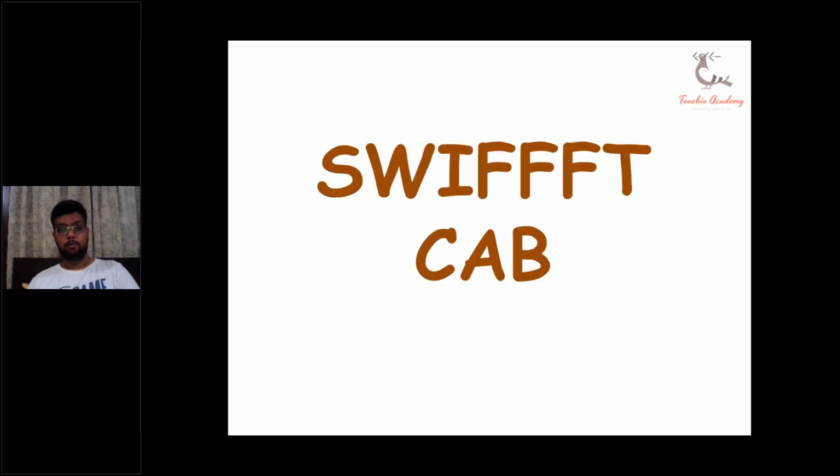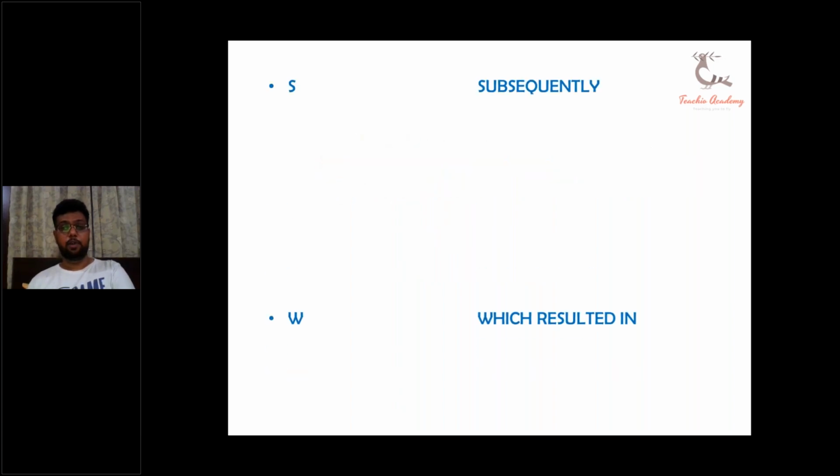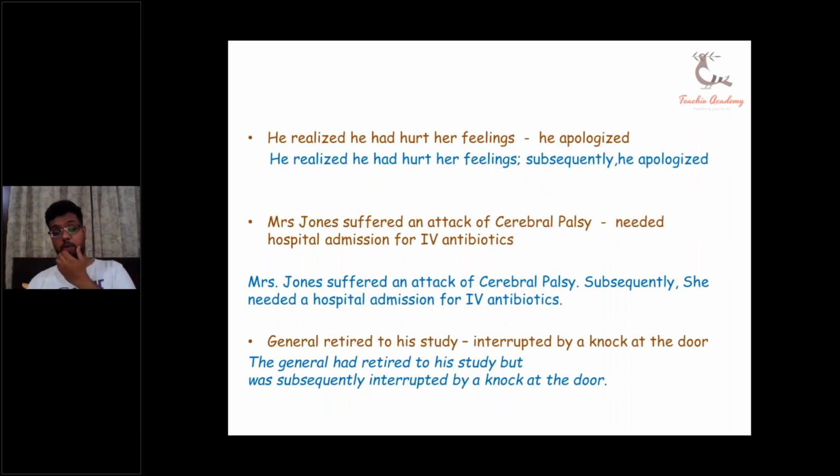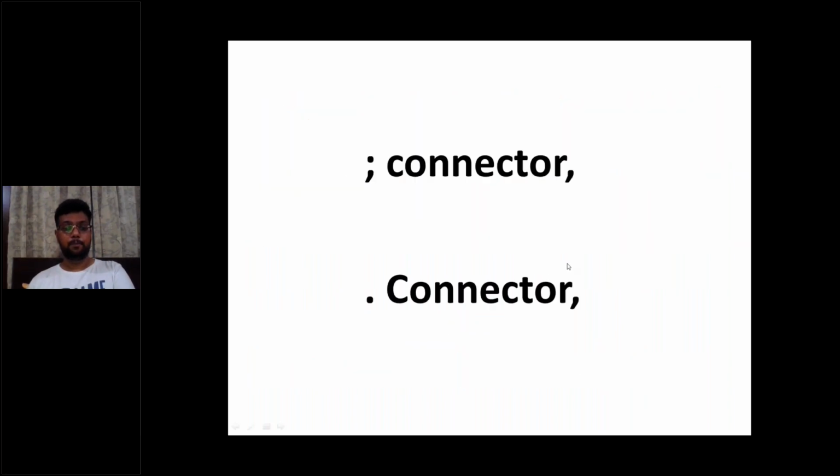So what we have done is swift cap. In our third sentence, we made use of both connectors. We made use of fanboys as well as swift cap over here. But the beauty of the third sentence was upon the punctuation marks only. So this is what I told you regarding it. This is how swift cap can be used.